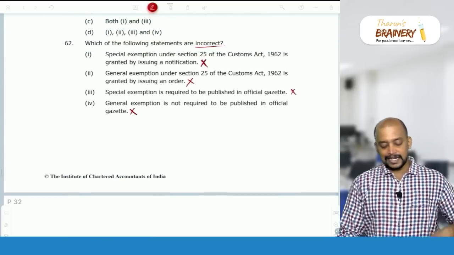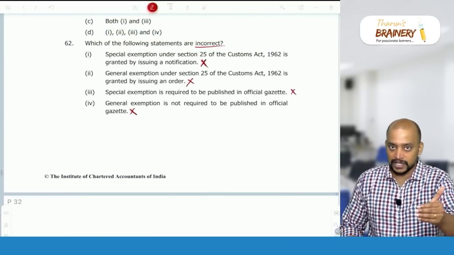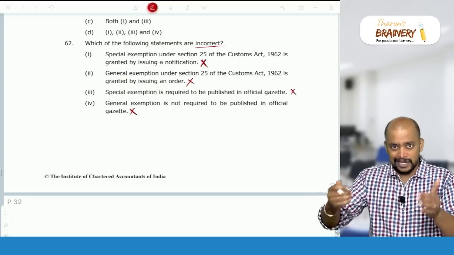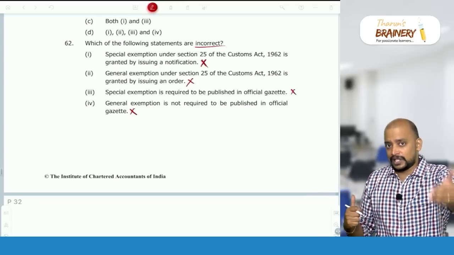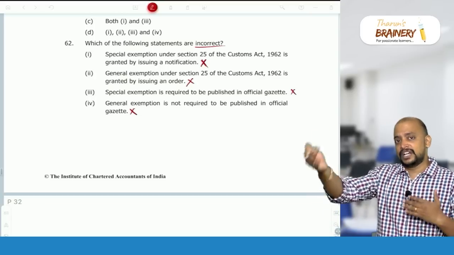Because see, general exemption is by way of notification. Special exemption is by way of order. General exemption should be given in official gazette. Special exemption need not be given in official gazette.